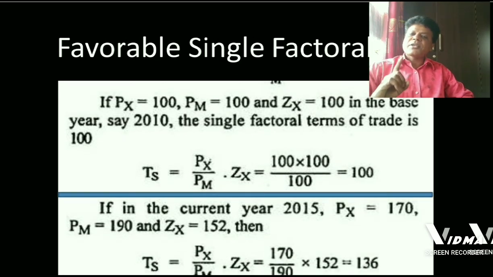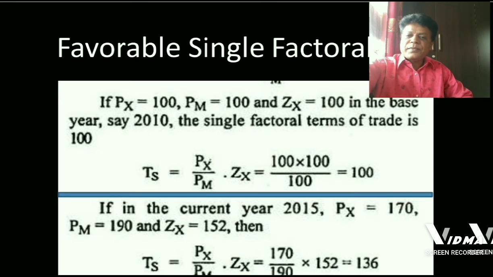The single factorial terms of trade in the base year is equal to Px upon Pm into Zx, which is mathematically equal to 100 into 100 upon 100, which is equal to 100. Always the values in the base year are equal to 100. They are averaged and brought down to 100 as such.